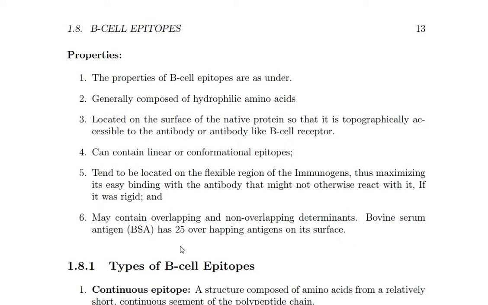B cell epitopes are a rigid type of epitopes. They may contain overlapping and non-overlapping determinants. Bovine serum antigen has 25 overlapping epitopes on its surface. So on the surface of one cell we can recognize 25 types of epitopes, and we identify the recognition site.